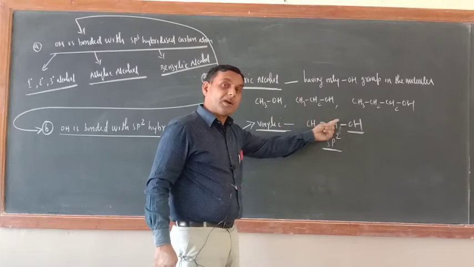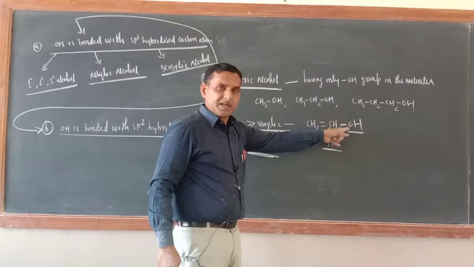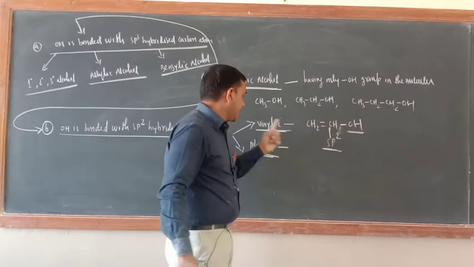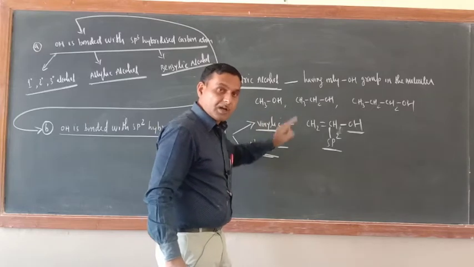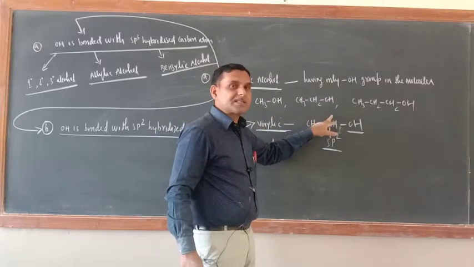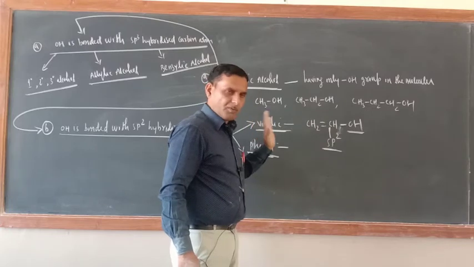Just check here, the number of OH is only 1. That is why it is monohydric vinylic alcohol. OH is bonded with sp2 hybridized carbon atom. No problem at all.